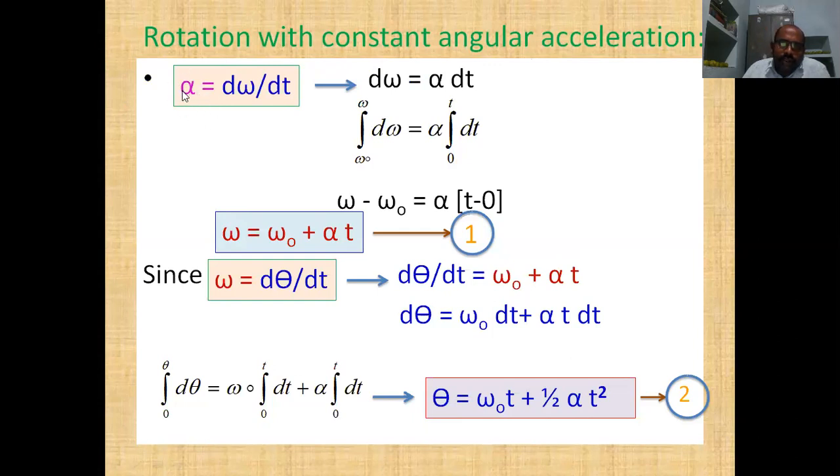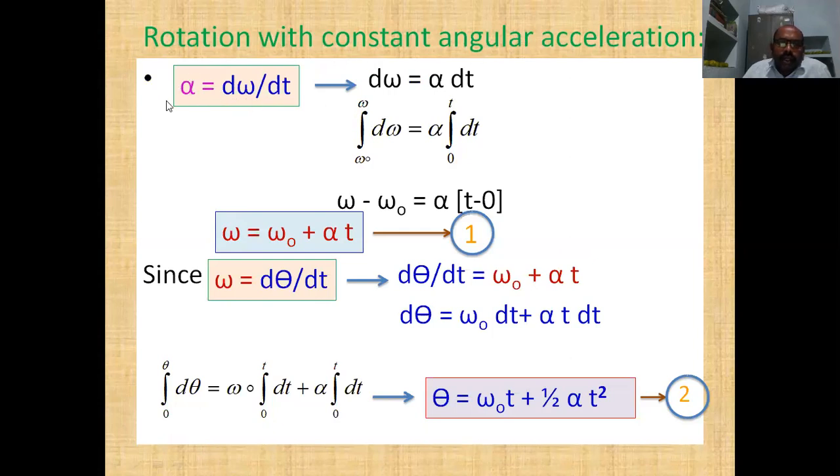That means the change in angular velocity in equal time intervals is the same. Whatever time interval you consider, the change in angular velocity is the same. In that case, we say constant angular acceleration.